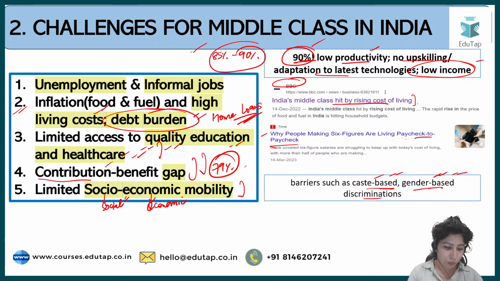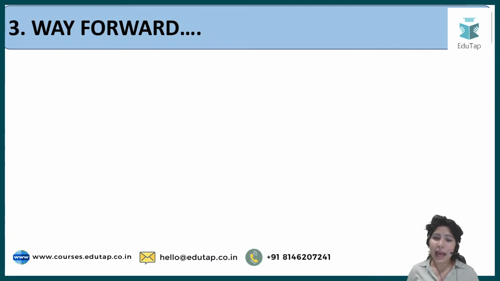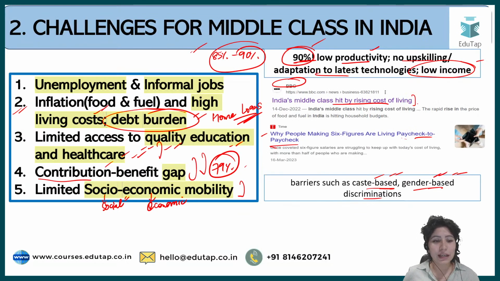Alright, so Preet, I hope that your point was clear. Coming to the conclusion, what will you write in the conclusion? The first thing that you have to see here is you have to give solutions, and you also have to end it on a positive note, that how is the middle class going to be India's hero, and how is the middle class going to bring a virtuous cycle.